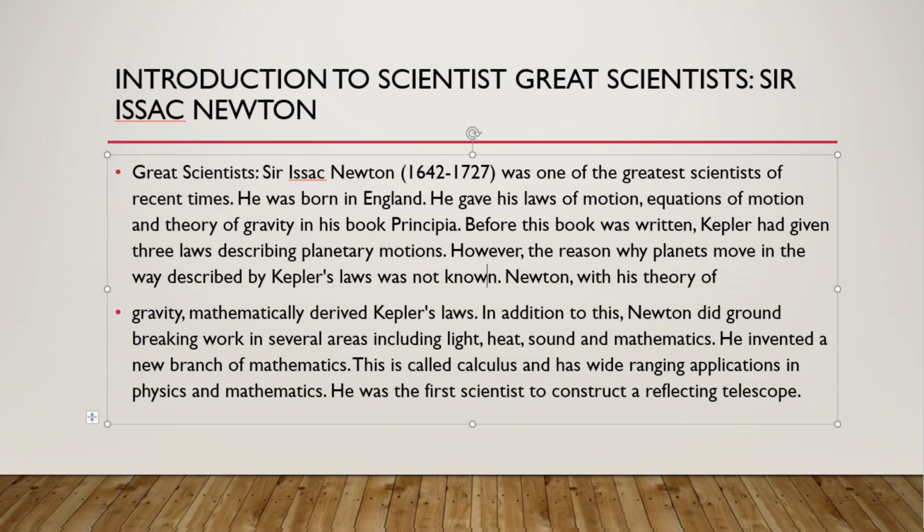In addition to this, Newton did groundbreaking work in several areas, including light, heat, sound, and mathematics. He invented a new branch of mathematics called calculus, which has wide-ranging application in physics and mathematics. He was the first scientist to construct a reflecting telescope.